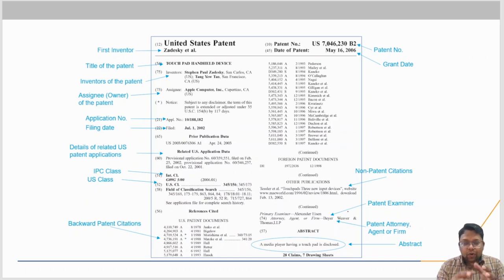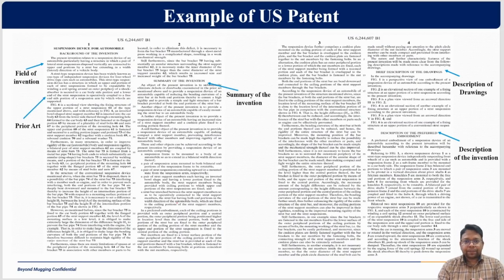If you open any patent application, for example this patent number US 7046230 B2 in Google Patents, then after downloading the PDF of that patent document, you can see the first page. You can see the title, the inventor, assignee, applicant, detailed descriptions, IPC, CPC, and background and patent citations.